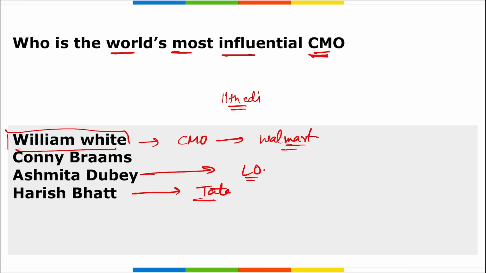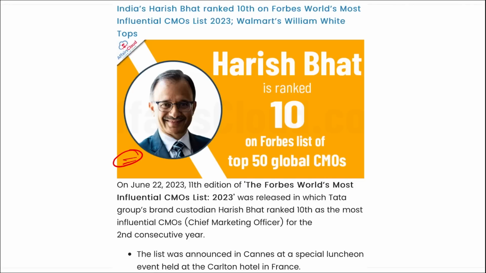So coming back, remember the Forbes World's Most Influential CMOs list of 2023, that was the 11th edition, was topped by William White, who is the CMO of Walmart Group. And here Harish Bhatt of Tata secured the 10th position. Correct? Here you can see in the picture.